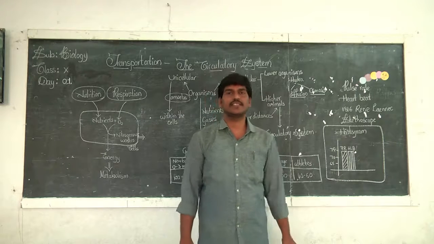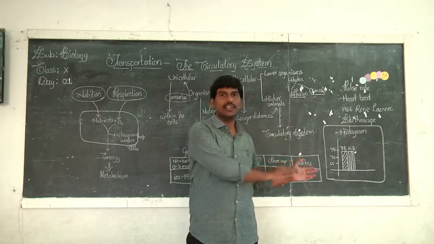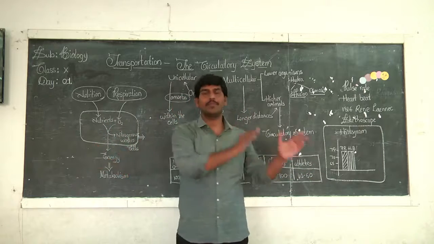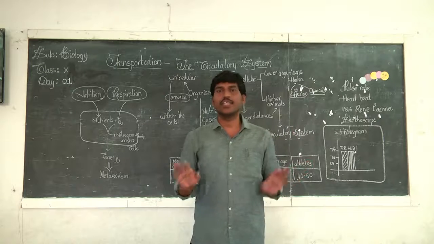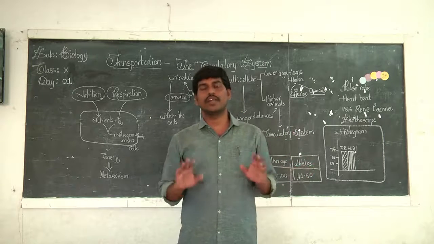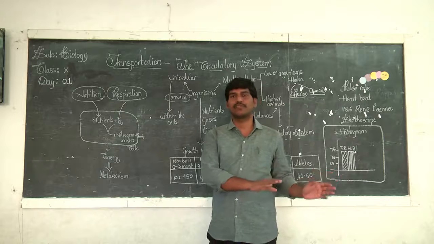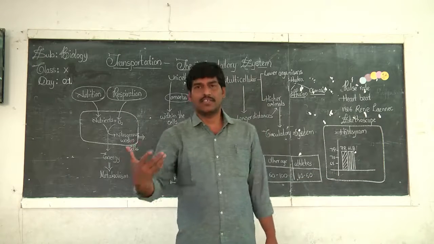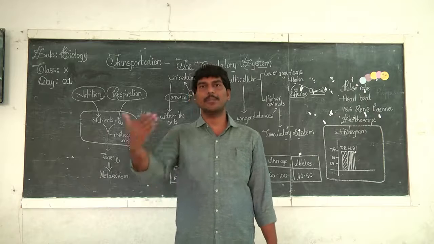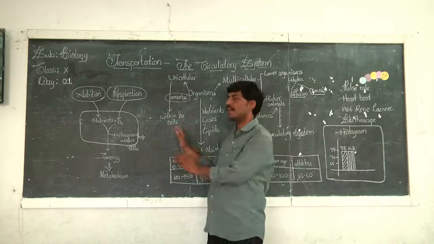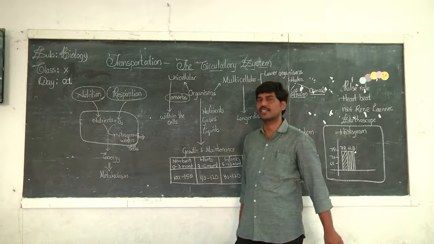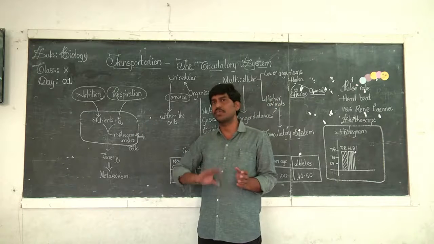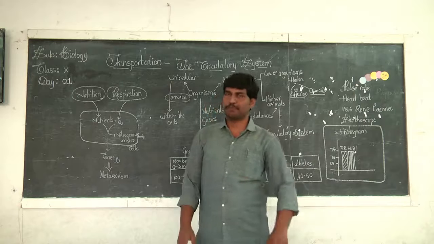So the main aim of this transportation or circulatory system is carrying the nutrients from one place to another place, and similarly the gases from one place to another place. It doesn't have any role in degeneration or any other things. It is just transporting from one place to another, just like the RTC services, how they help us move from one place to another. The same way, this circulatory system helps in the movement of nutrients or gases from one part of the body to all over the body.